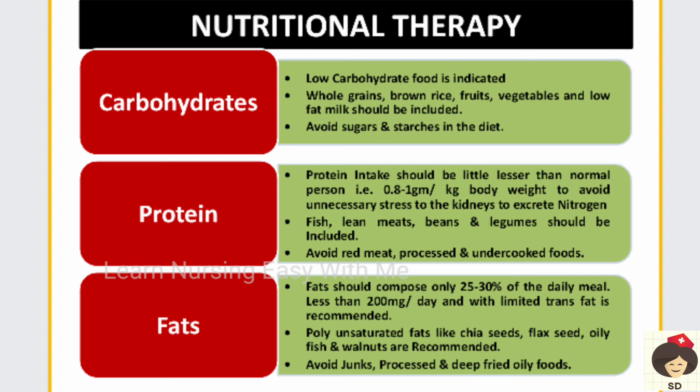Okay, because if there is more nitrogen, it can again cause depression of the brain cells. So in order to prevent extra stress, we have to keep the protein normal or less than normal. So fish, lean meats, beans, legumes, these are all protein diet which can be included. And you have to tell the patient to avoid red meat, processed and undercooked foods. Okay, so these all should be avoided in diabetes mellitus.